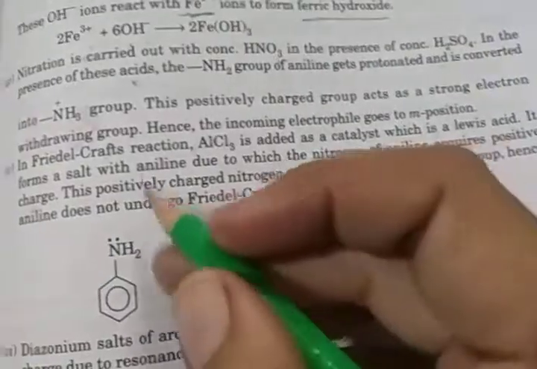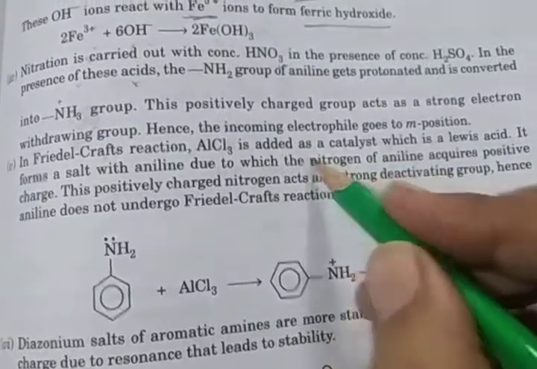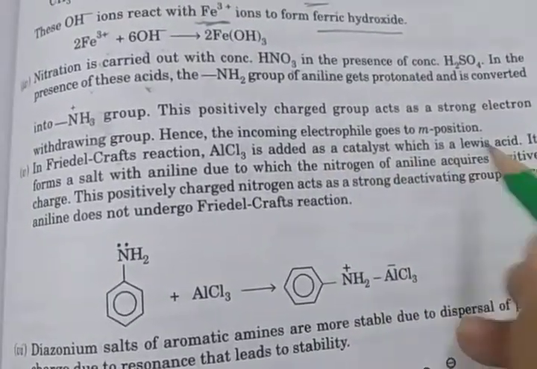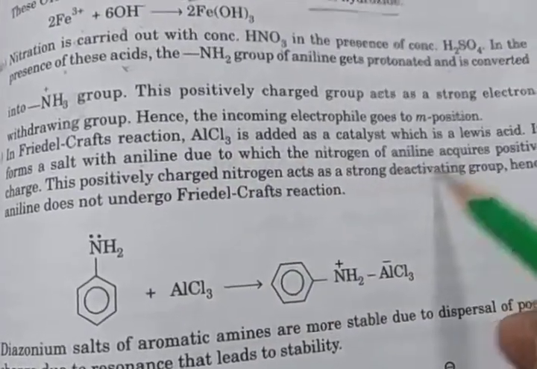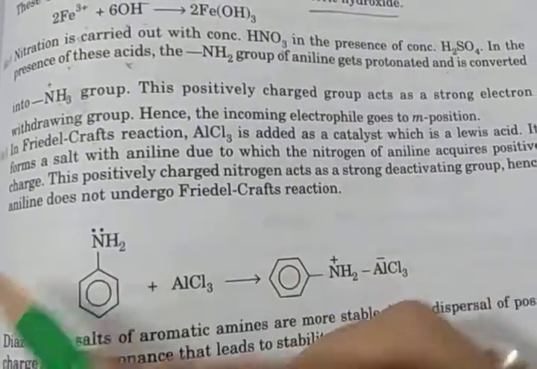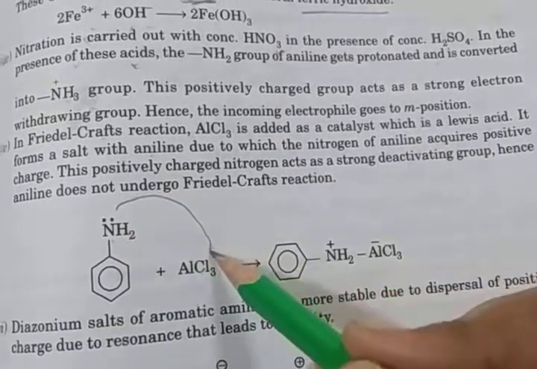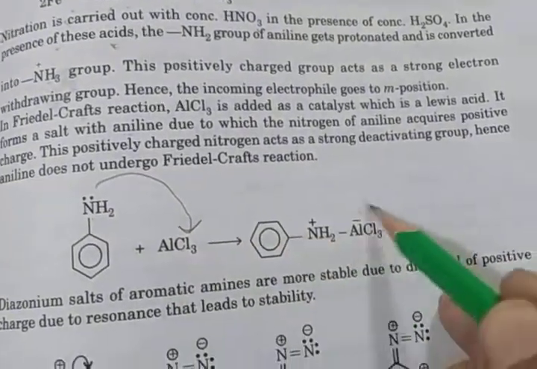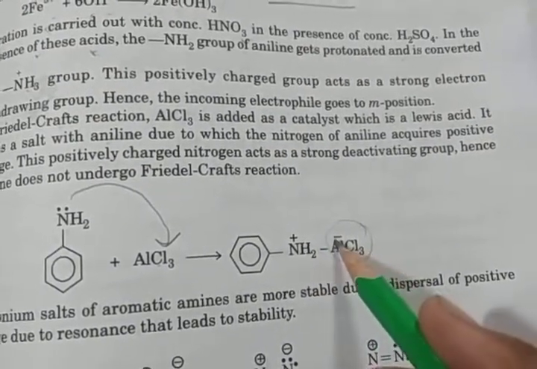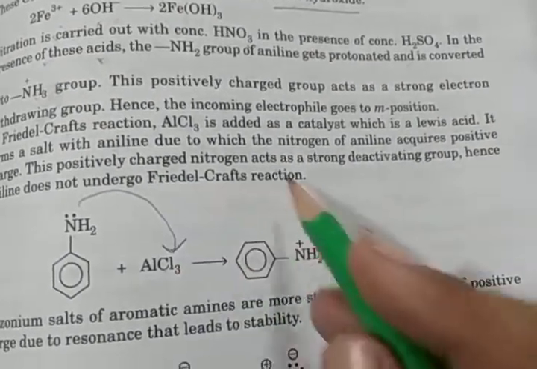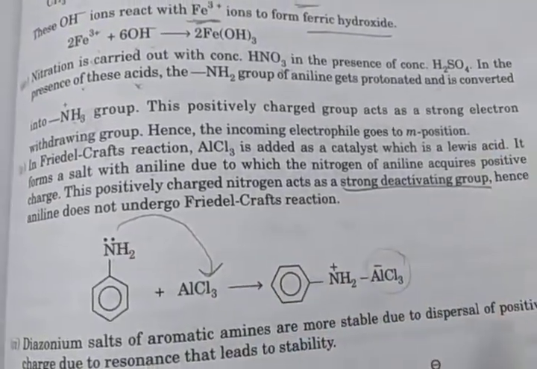You already know that in the Friedel-Crafts reaction AlCl3 is added as a catalyst, which is a Lewis acid, and it forms a salt with aniline due to the nitrogen of aniline, so the nitrogen acquires a positive charge. Here you see aniline reacting with AlCl3, giving its lone pair to AlCl3. So you get NH2 plus bonded to AlCl3 minus. This positively charged group acts as a strong deactivating group, so aniline does not undergo the Friedel-Crafts reaction. Clear?